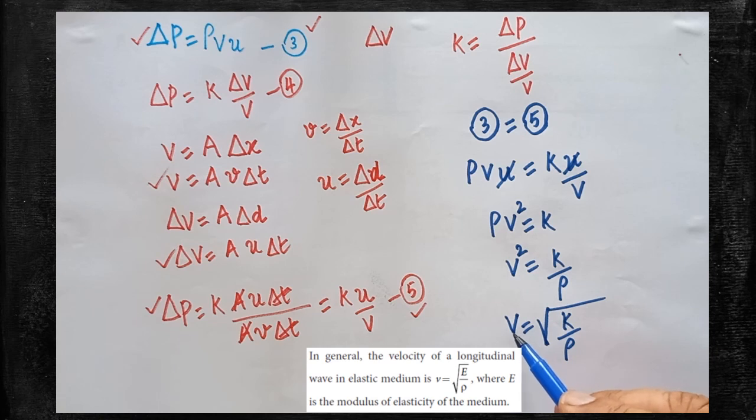So that velocity depends on the factors bulk modulus and also the density of the medium. Velocity is directly proportional to the square root of the bulk modulus and inversely proportional to the square root of the density. So it is a very important formula. This formula is meant only for the velocity of the longitudinal wave when it passes through the air medium or an elastic medium. This same formula can be used even for sound also. When sound passes through the air, the same formula can be used to measure the velocity of sound in air.